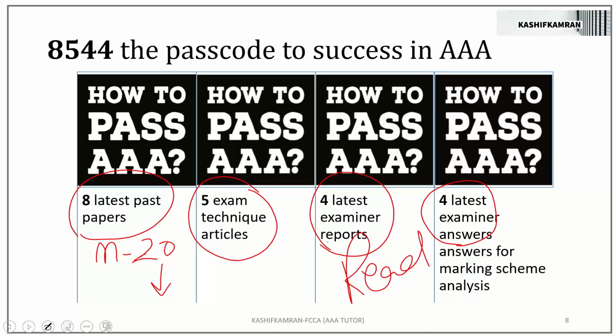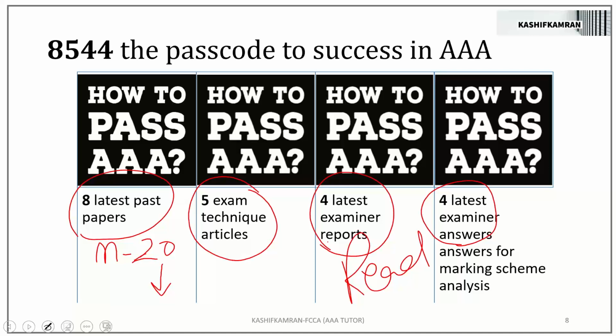Okay, that's great. So the 8544 secret has been unveiled. This is not the password of the examiner laptop. This is the effort you have to do. So 8544 is not any secret, it's the efforts. It's the effort which you have to do seriously.